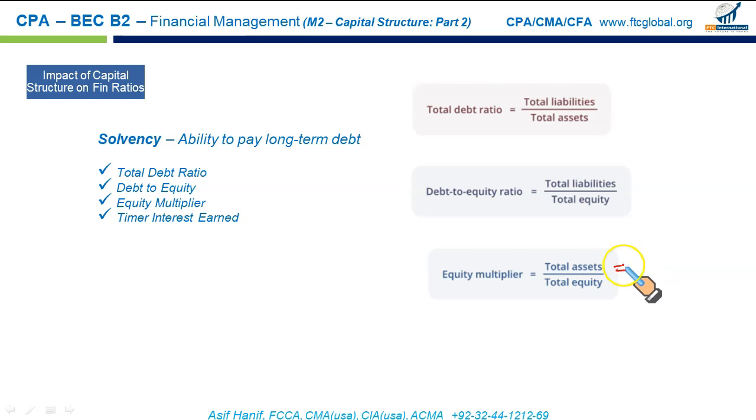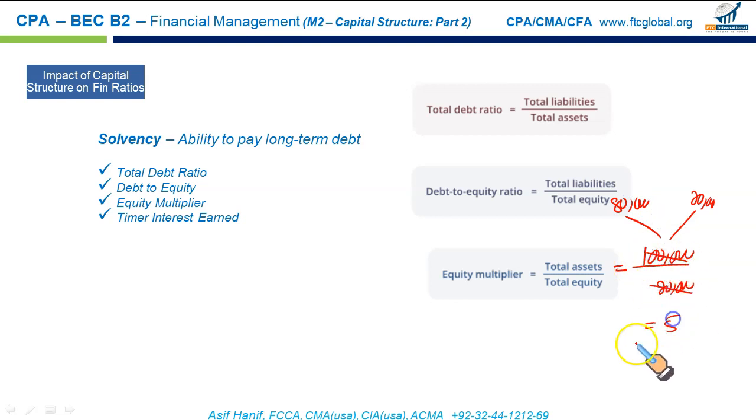Taking the same example here, our total assets are $100,000, out of which $20,000 has come from equity and the remaining $80,000 has come from loans. Dividing total assets by total equity gives you 5. The equity multiplier is quite high. It means if you have $5 worth of assets, only $1 has come from equity, the rest has come from debt.